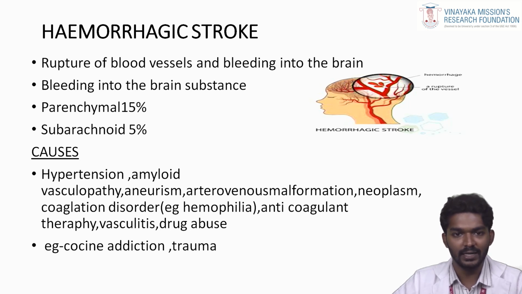Hemorrhagic stroke means bleeding in the brain. What is meant by hemorrhagic stroke? Hemorrhagic stroke is the rupture of a blood vessel and bleeding into the brain, bleeding into the brain substance like the parenchyma.